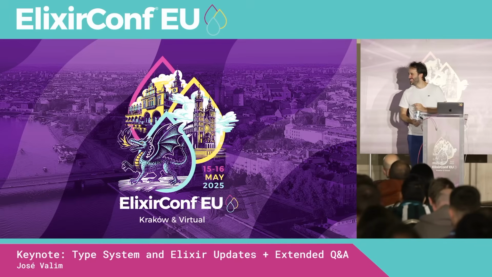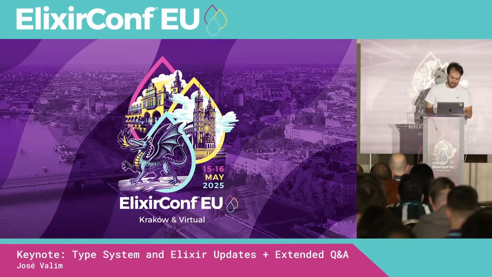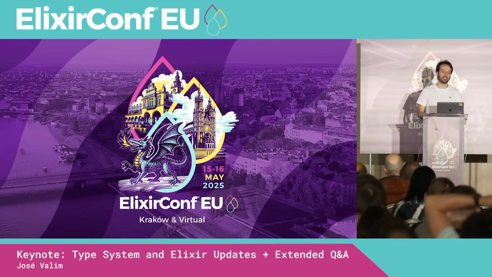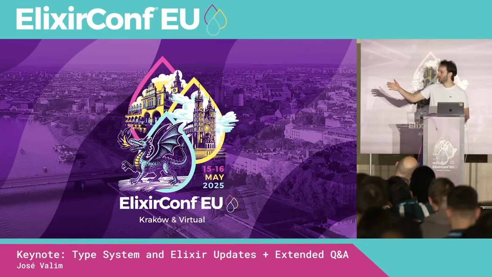Okay, here's one. Oh, we just lost one. I'm going to ask it anyway. Do you think the type system will impact APIs of popular packages like Ecto? Oh, that's an excellent question. I even opened maybe one or two months ago an issue in Elixir with some APIs that we will need to deprecate in Elixir. So the short answer is I think yes, I think that's going to happen.